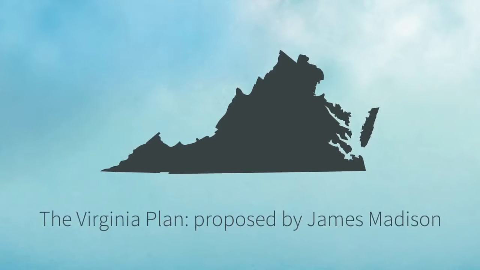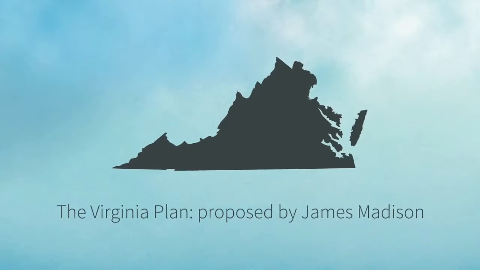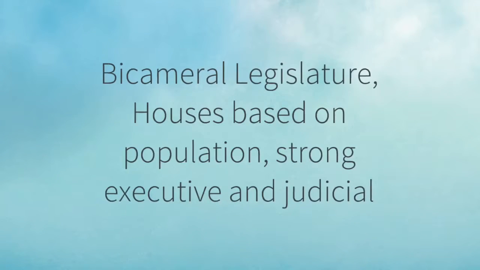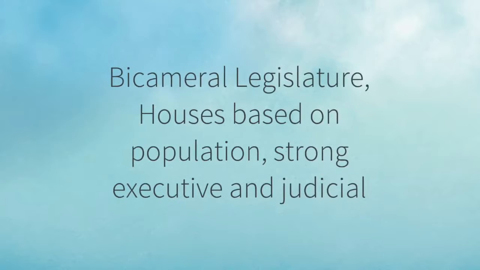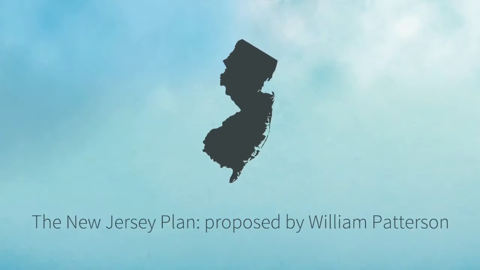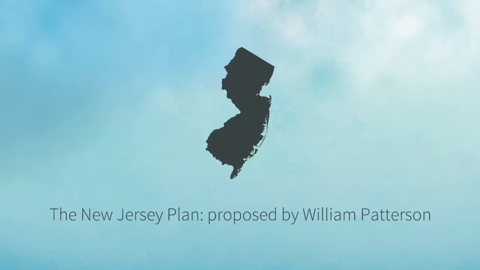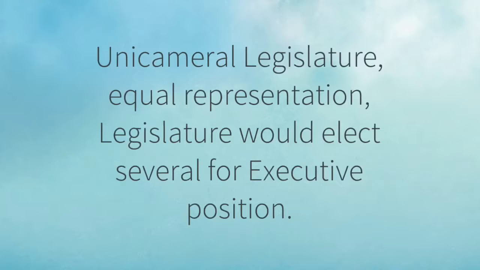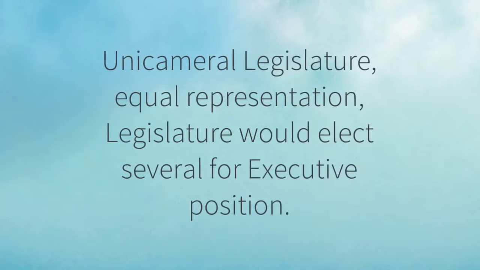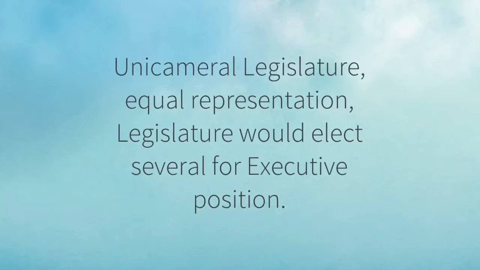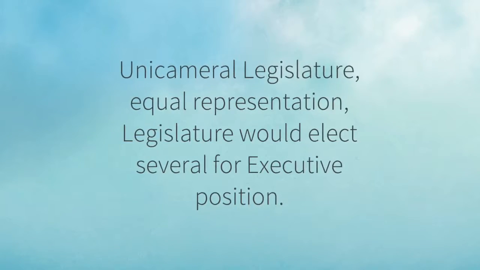The Virginia Plan, also known as the Large State Plan, was proposed by James Madison. This included a bicameral legislature, with both houses based on state population and a strong executive and judicial branch. The New Jersey Plan, or the Small State Plan, was proposed by William Paterson. This would include a unicameral legislature with equal representation for every state, and the legislature would elect more than one person for the executive branch.